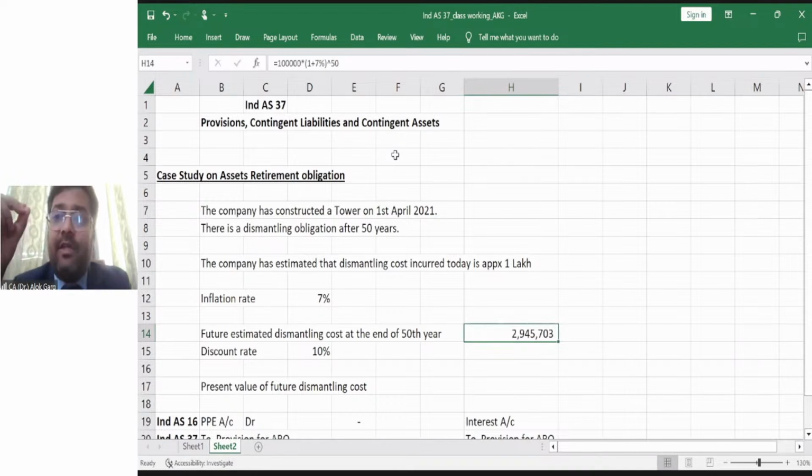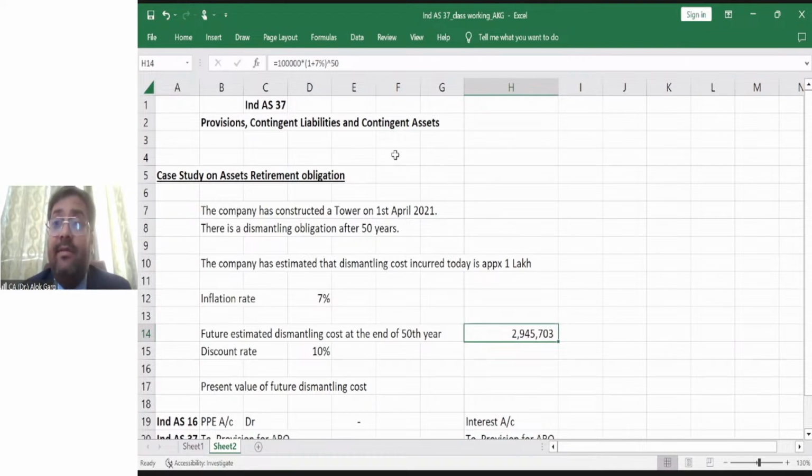If you deposit 1 lakh rupees today in a bank, and if the bank is giving you 7% interest, after 50 years this 1 lakh will become approximately 30 lakh rupees, 29 lakh 45,703 rupees. Or you can say that 1 lakh rupees today has an equivalent value of 30 lakh rupees after 50 years, if the inflation rate is 7%, right?